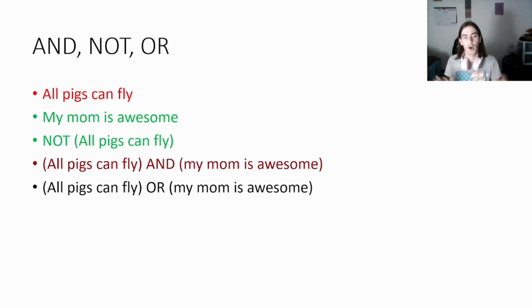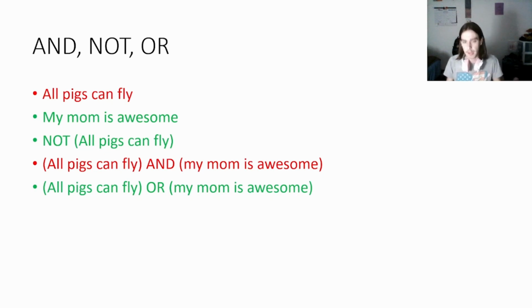If I say all pigs can fly and my mom is awesome, well, that statement can only be true if both of those are true. We already know that all pigs can fly is false, so unfortunately, this statement is false. However, all pigs can fly or my mom is awesome, that's true as long as one or both of those statements is true. My mom is awesome, after all, so this statement ends up being true.